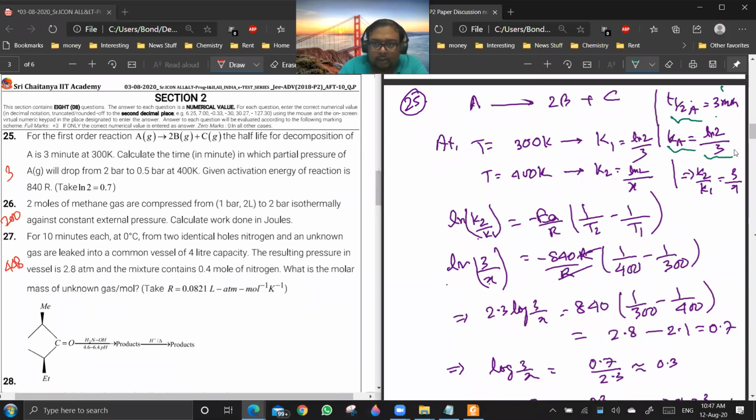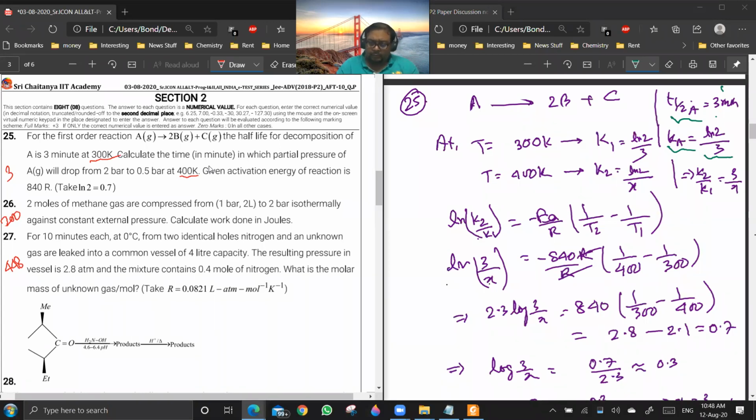Now you see, it is given that calculate the time in which partial pressure of A will drop from 2 bar to 0.5 bar at 400 Kelvin. You see here the temperatures are changing. So the rate constant K will change.